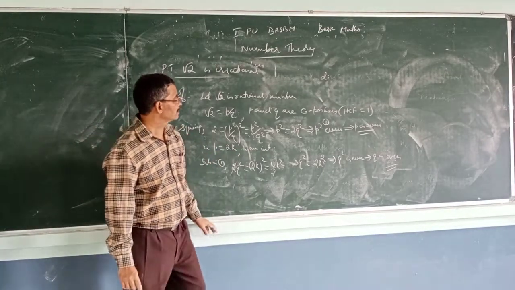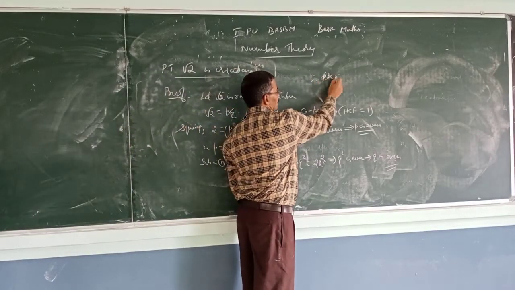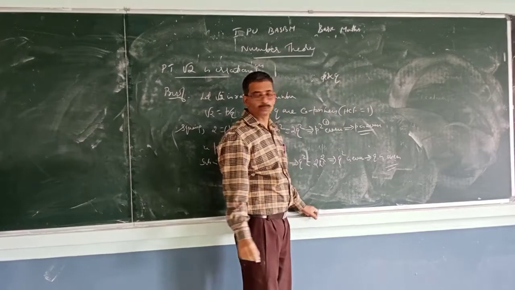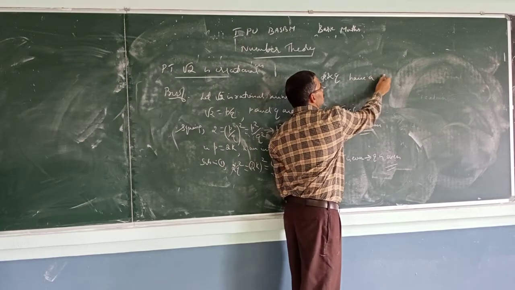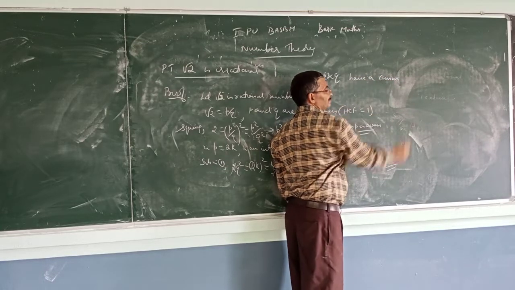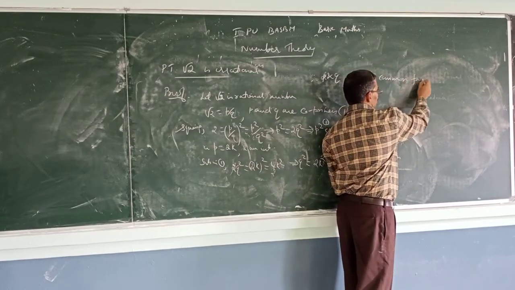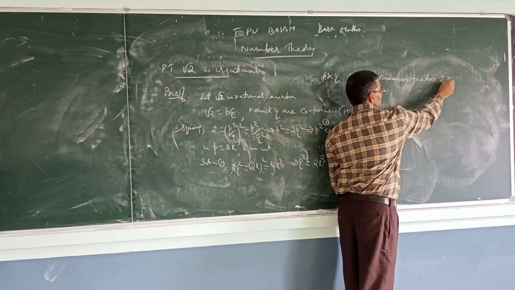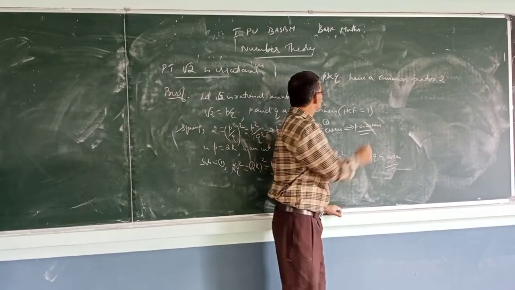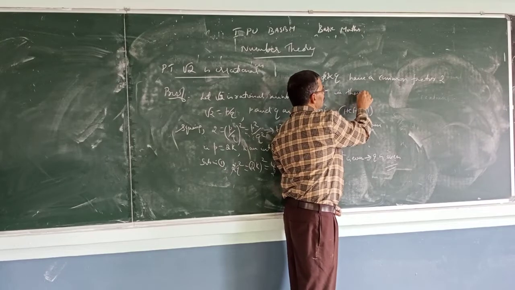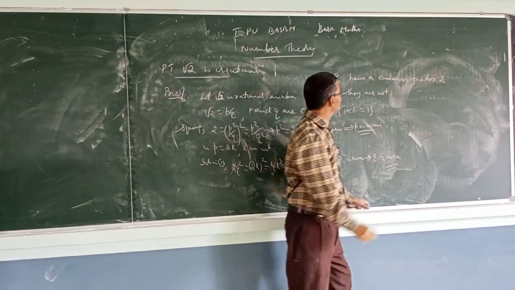Therefore P and Q have a common factor 2. That means they are not co-primes.